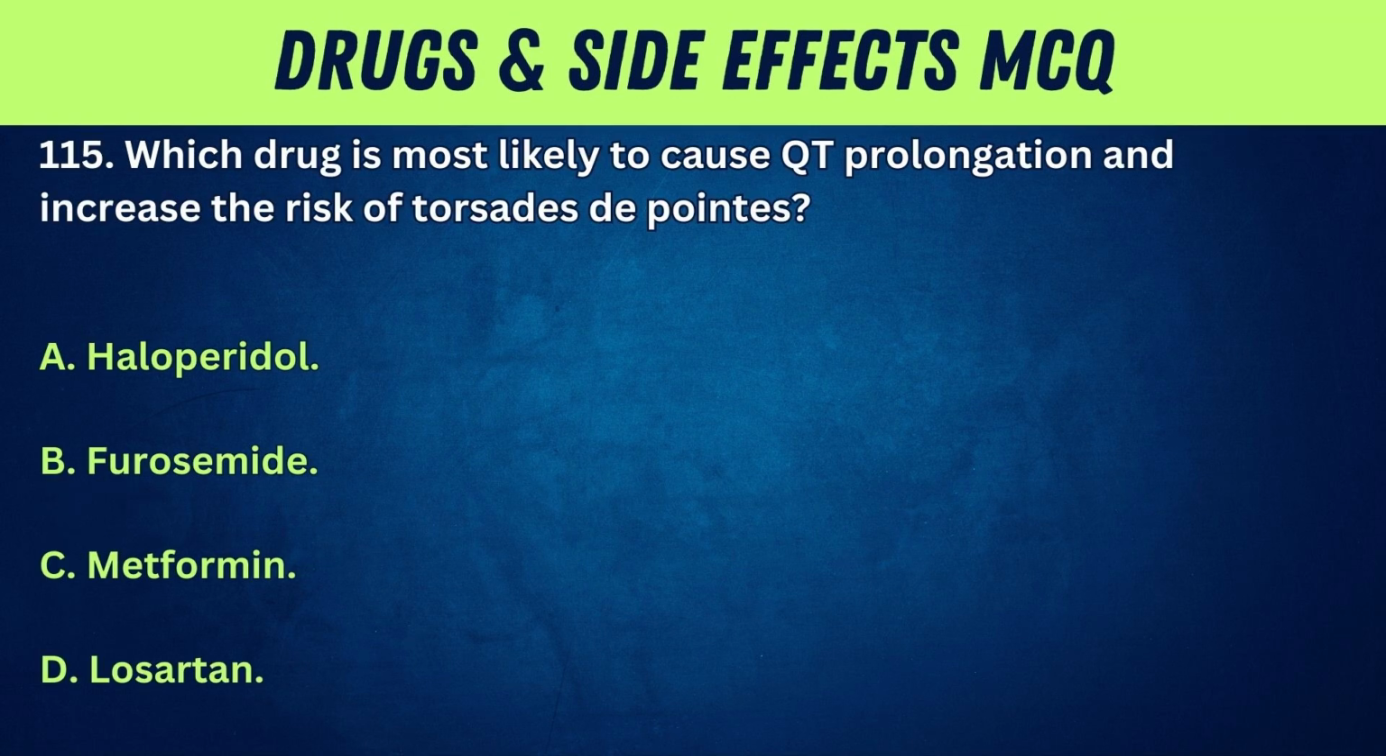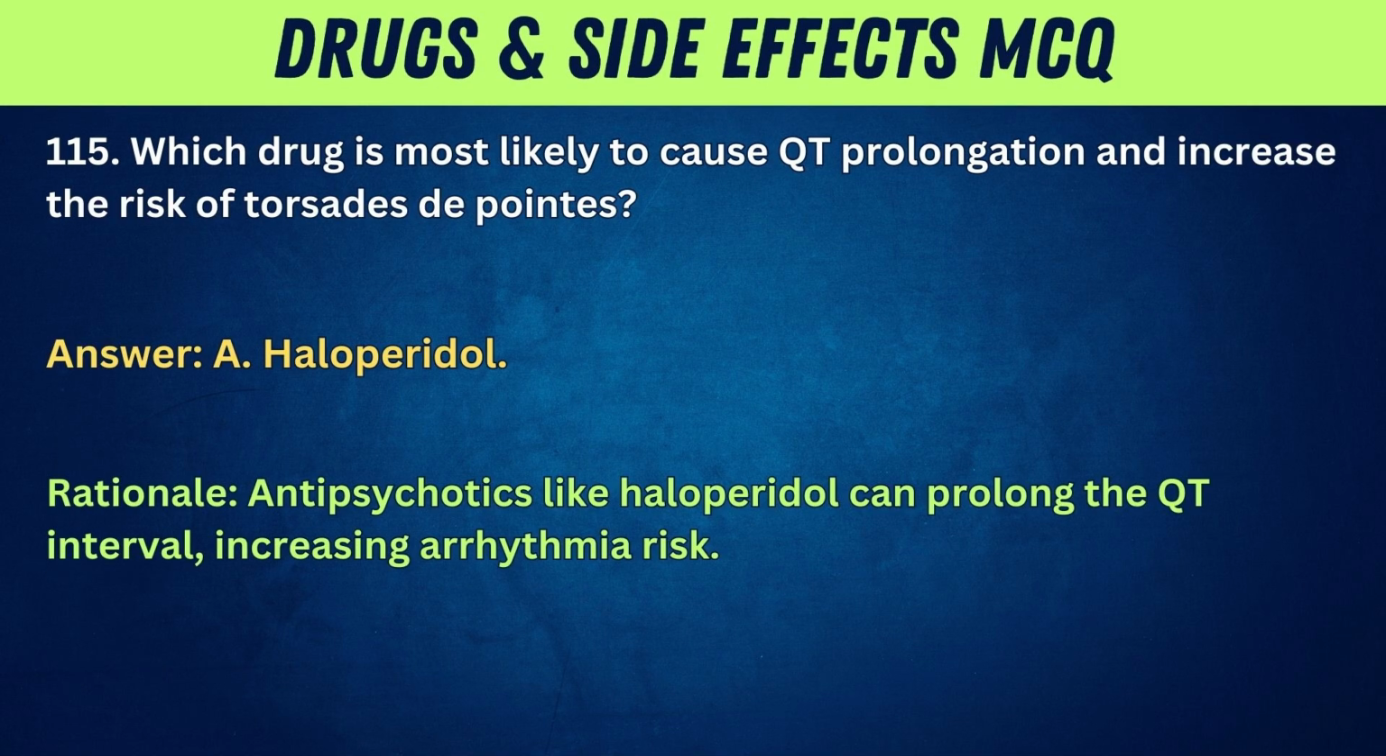115. Which drug is most likely to cause QT prolongation and increase the risk of torsades de pointes? A. Haloperidol. B. Furosemide. C. Metformin. D. Losartan. Answer: A. Haloperidol. Rationale: Antipsychotics like haloperidol can prolong the QT interval, increasing arrhythmia risk.